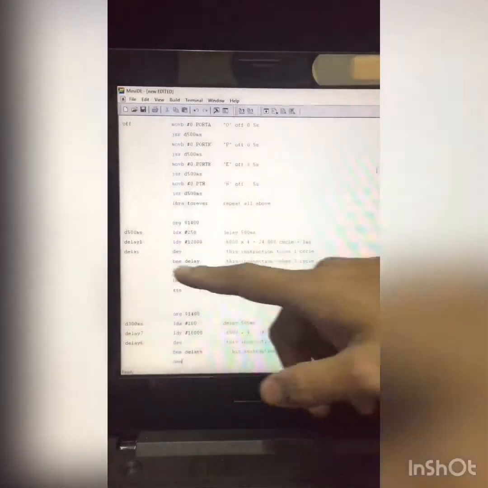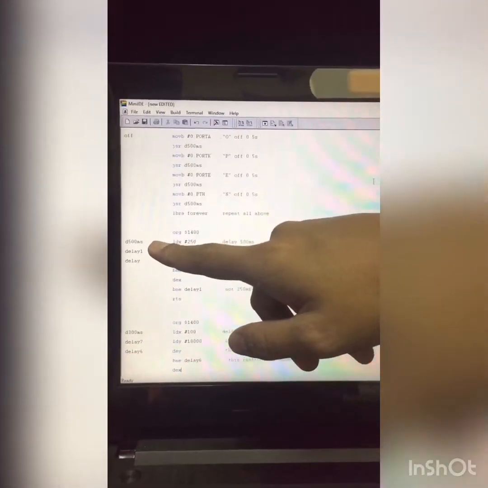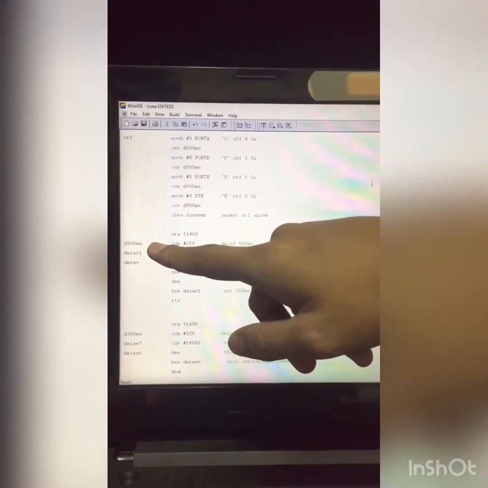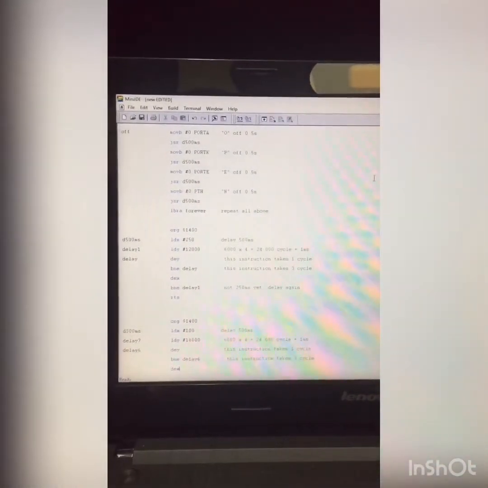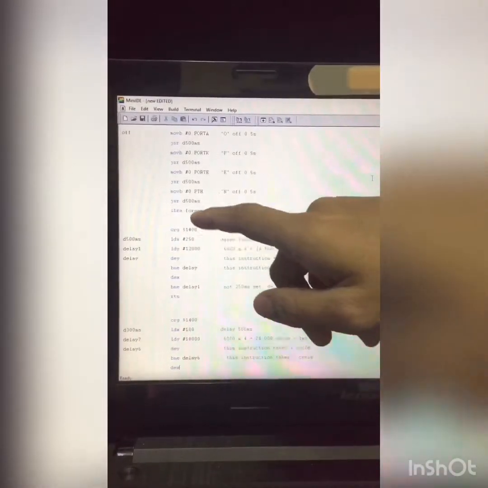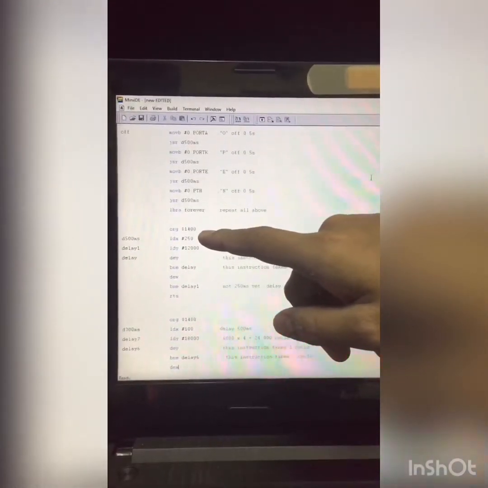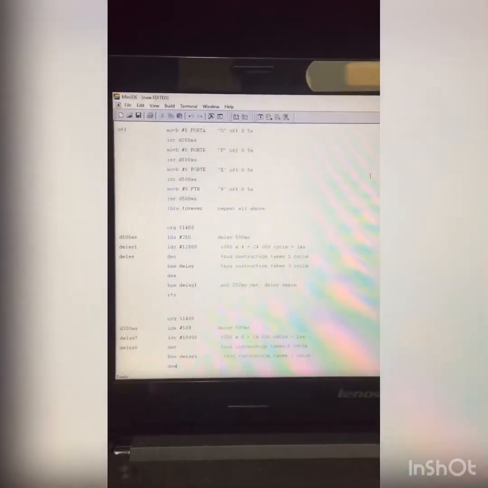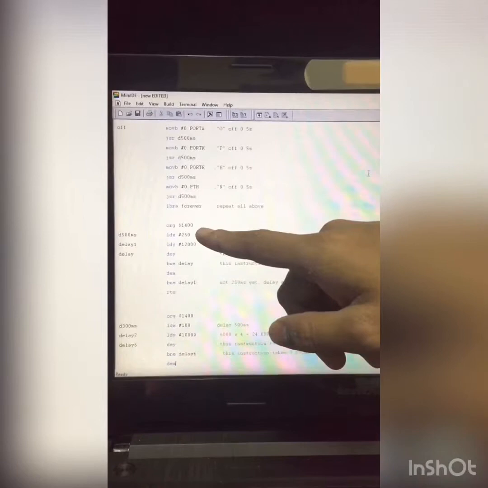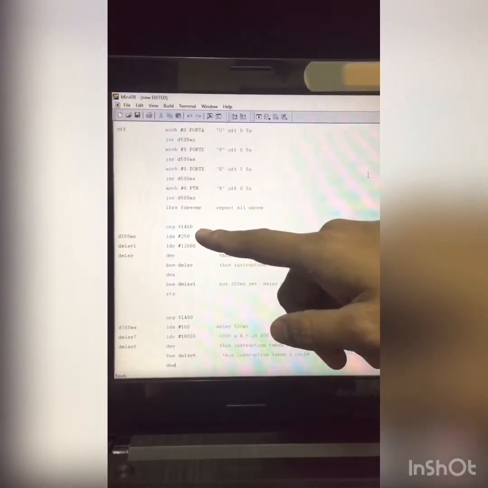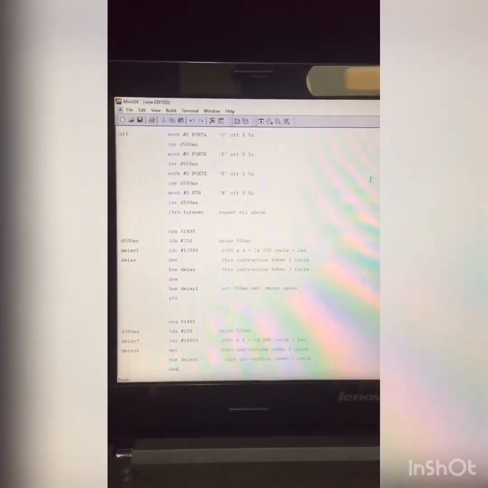Next is the delay coding for the 500 millisecond, which I said earlier, which is the sun. First, it will begin with origin $1400. This is where we set the origin of the address 1400. The reason why we did not set it the same as the mother origin, where the mother origin is $1000, but the sun origin is $1400, is because we don't want the memory to clash with each other.